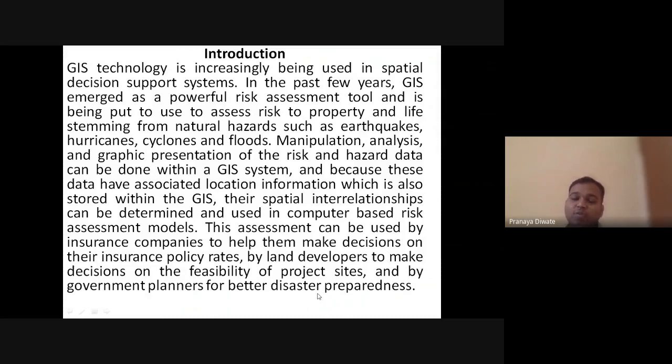So three to four types of application are there for this assessment. One is decision on the insurance policy, that is how much rate or how much returns and warranty, whatever criteria they are deciding. They have to decide their criteria on the basis of the risk assessment of the area.